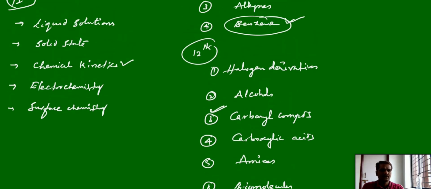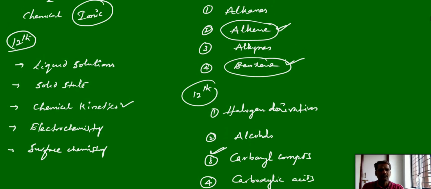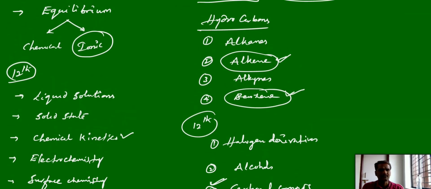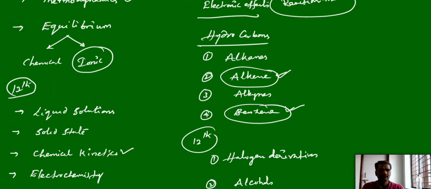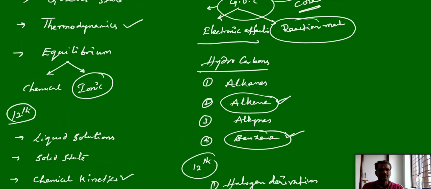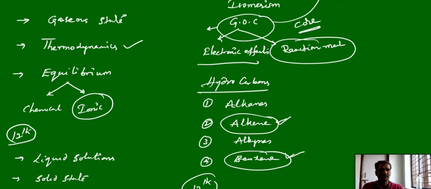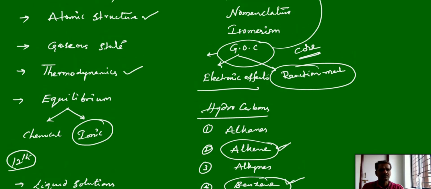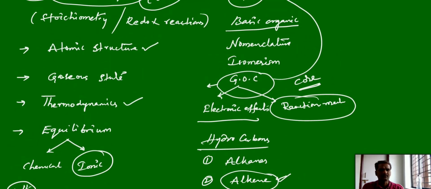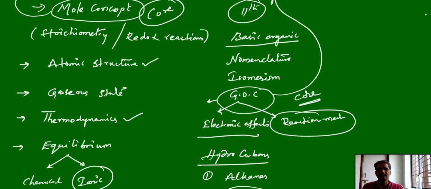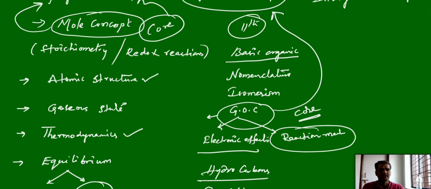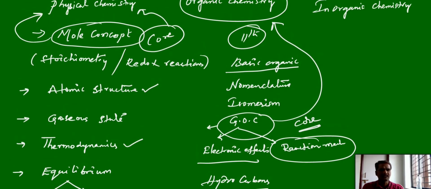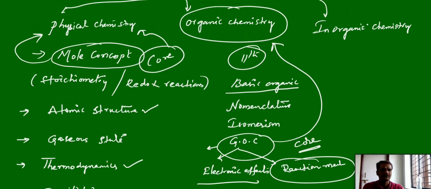And come to the inorganic. This is about the organic, both the 11th and 12th organic topics. So unlike physical chemistry and inorganic chemistry, come to the organic. If you are good in the fundamentals, GOC, the remaining chapters are all interrelated. But in physical chemistry, only a few of the chapters are interrelated, but organic is not like that. Each and every chapter is interrelated to the basic concepts of organic. That means first year organic is very, very important.